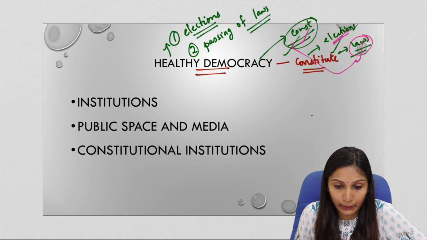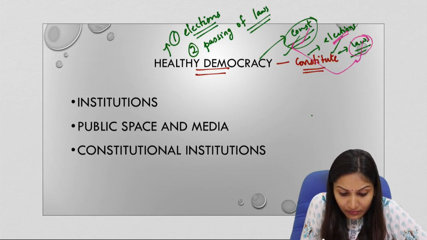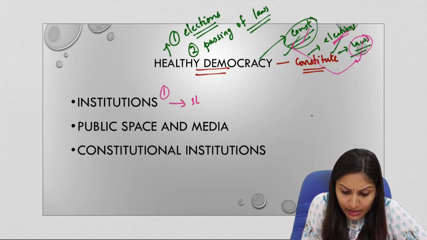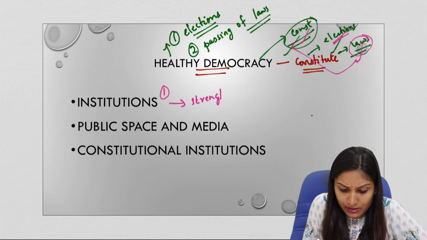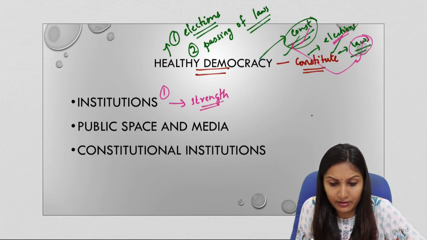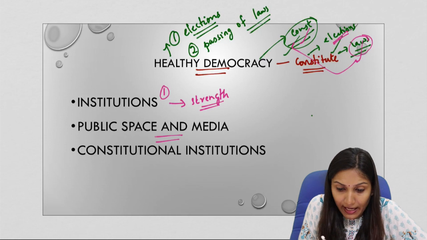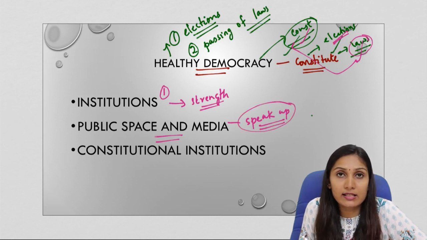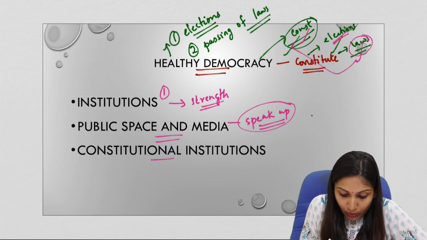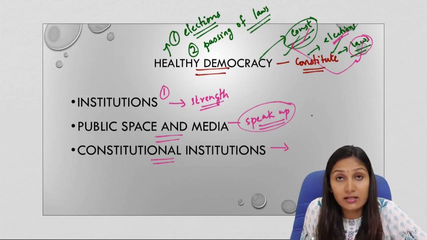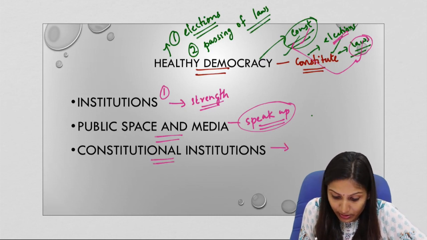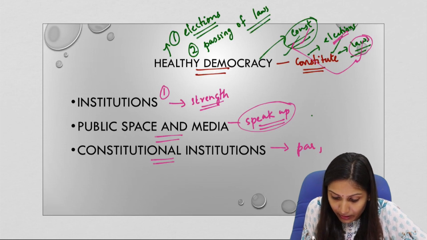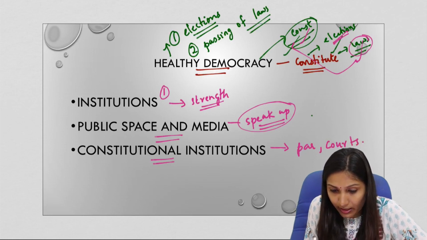So, for that, what is required? It requires institutions which are capable of strengthening the democratic principles or strengthening democracy in a country. It also needs public space and media. This is where people can freely speak up their opinion. They can come up with their opinions and suggestions. And they also need constitutional institutions. That is, a healthy democracy needs constitutional institutions like the parliament, like the courts, judiciary, etc.